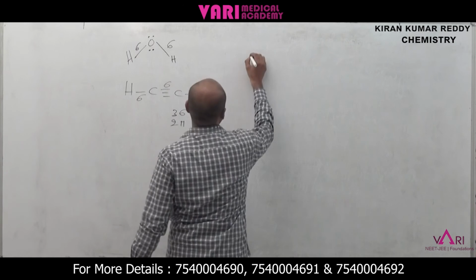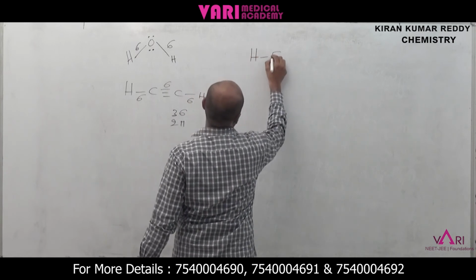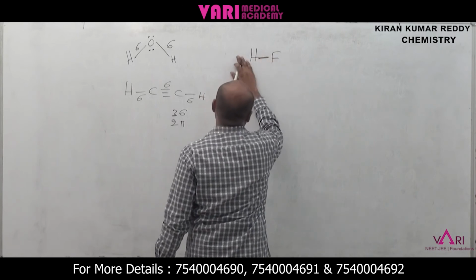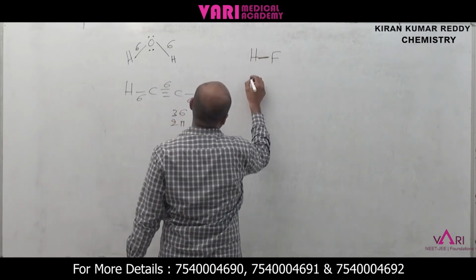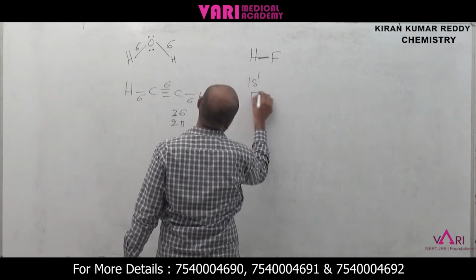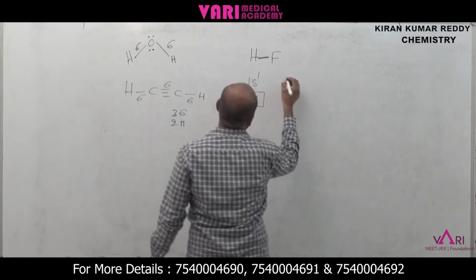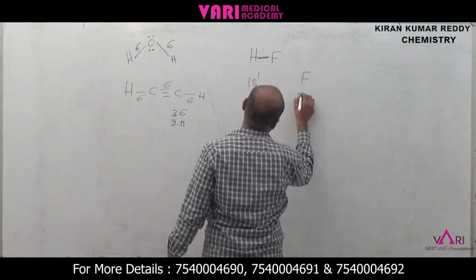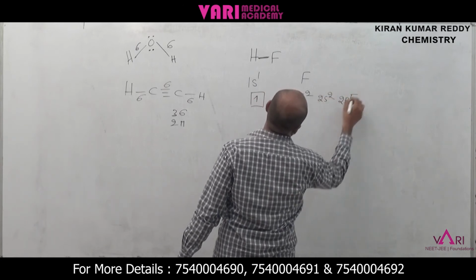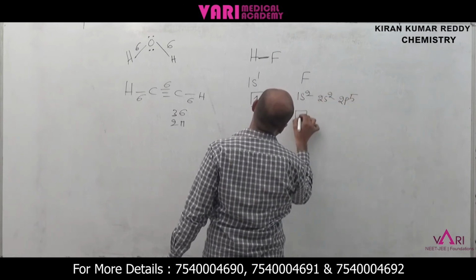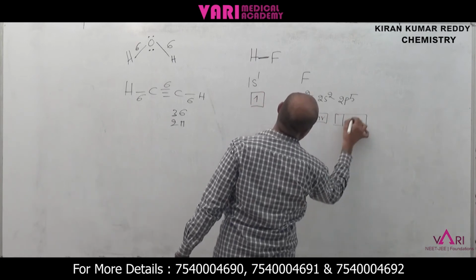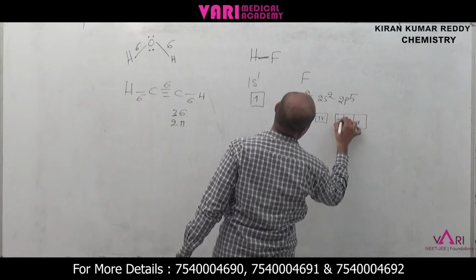I am taking HF, for example. Which type of bonding is present, s-s mixing or p-p mixing? Here is the s orbital. What is the electronic configuration of hydrogen? 1s1. Now fluorine: 1s2, 2s2 and 2p5, that is 1, 2, 3, 4, 5.